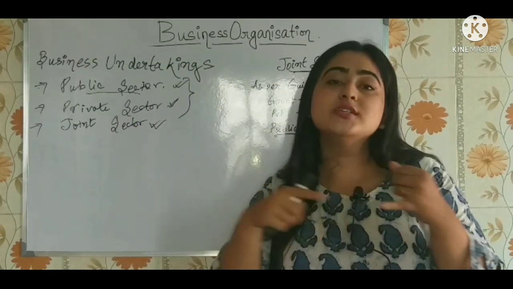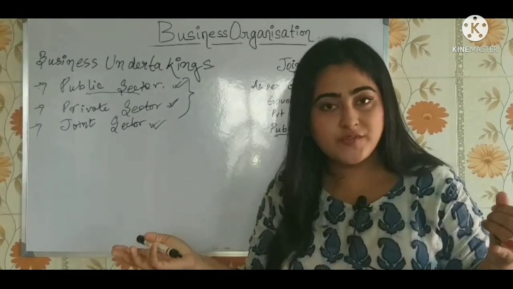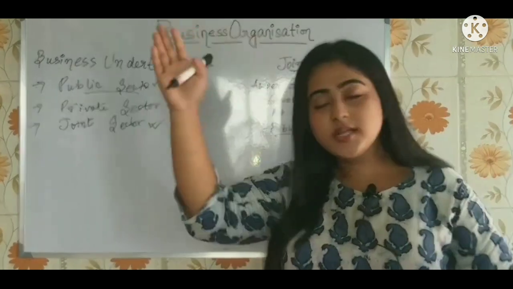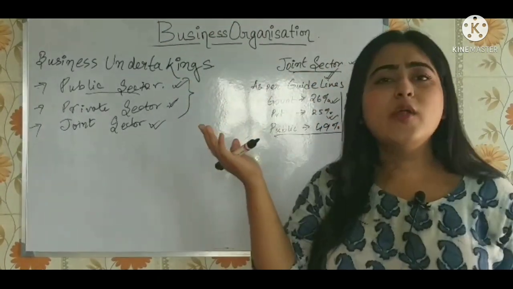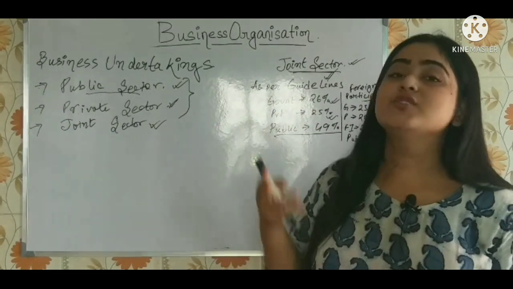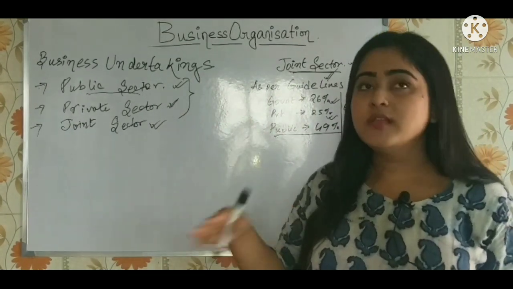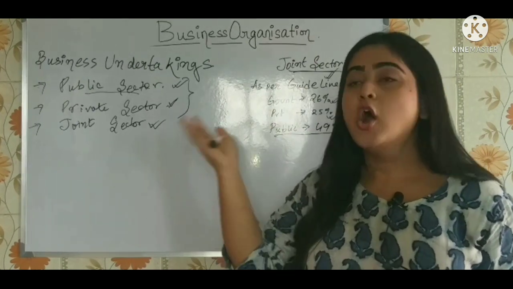Government colleges charge very little, because they have the service motive, right? Private colleges charge like anything, so they have a profit motive. And the joint sector colleges charge a decent amount, which is not too much or too little, right?